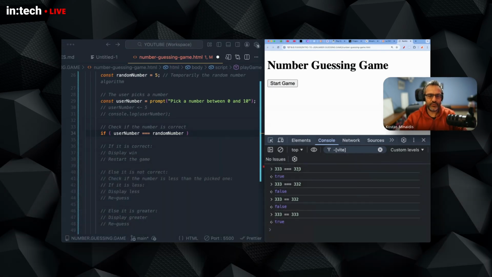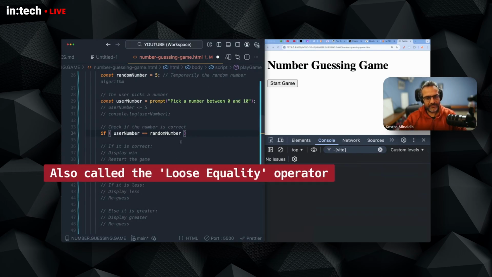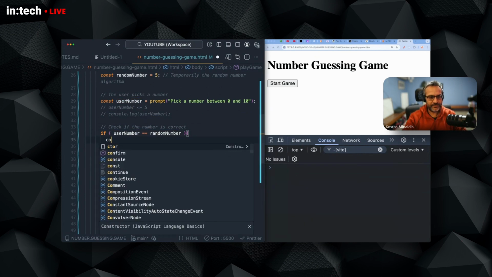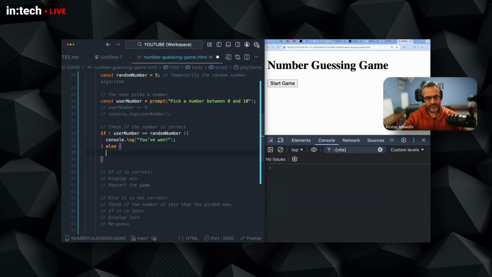In our case, we're just going to use the double equality operator for the game, and we're going to see whether we are correct. So if the user picked number is the same as 5, the random number, we will say console log to 1. Else, we're going to say console log, let's say we've lost for now.